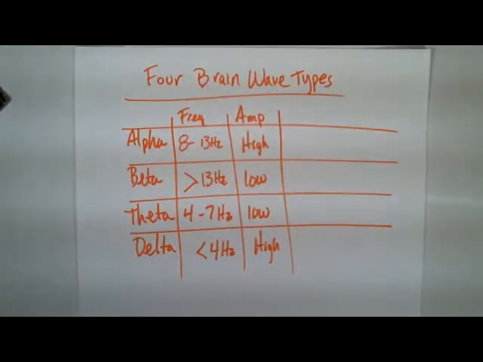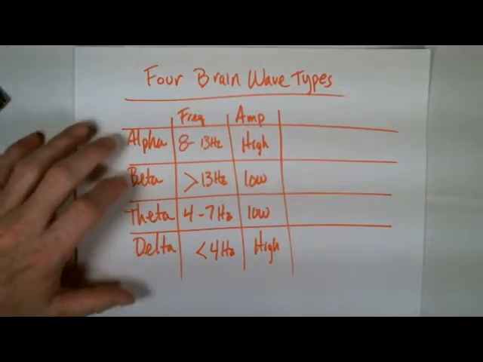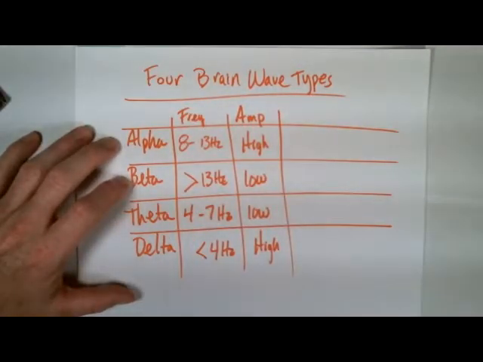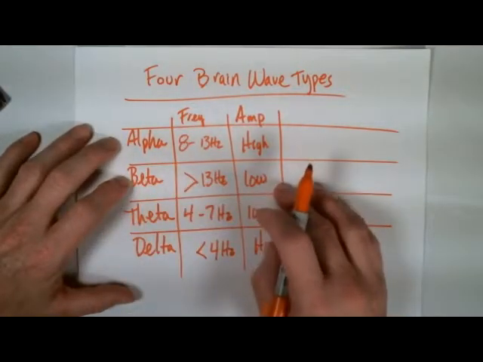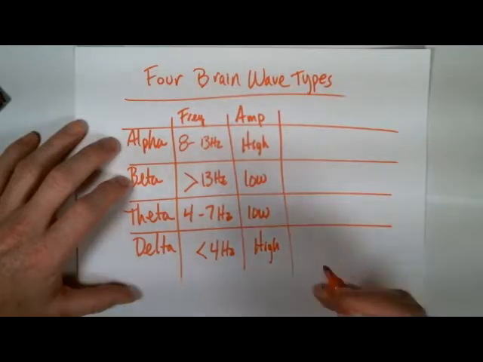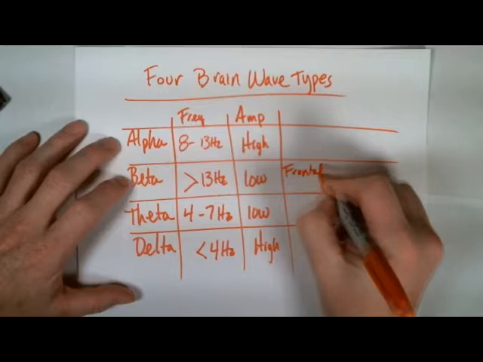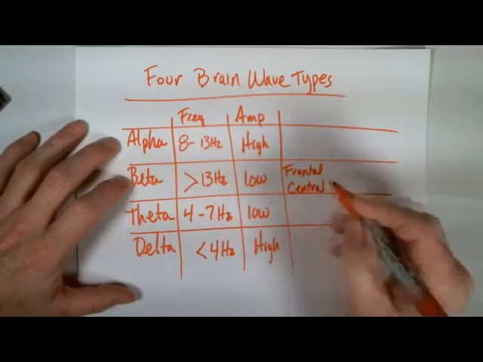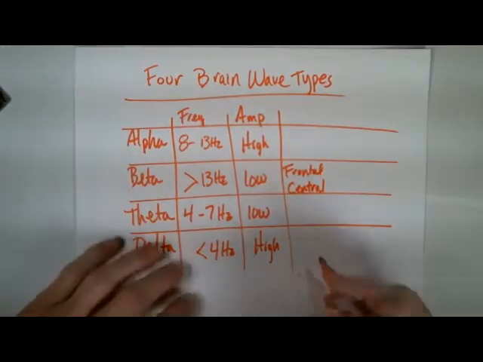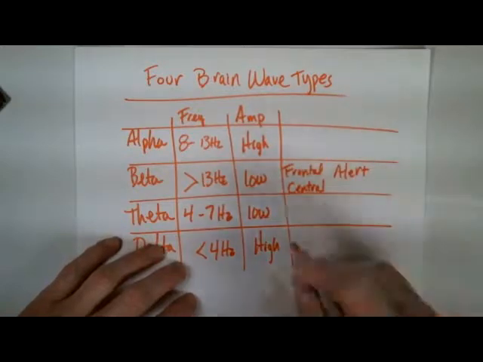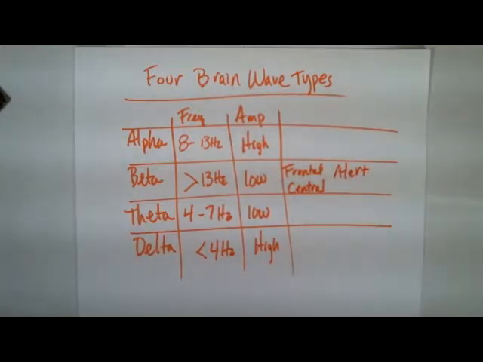Well, what does this mean? Or what does all this have to do with the state by which the brain is functioning? So let's walk through this. We're going to start with our highest frequency and work to the lowest frequency. Your beta waves typically are what you're going to see coming from the frontal or the central parts of the brain. And the individual here, their eyes are open, they're very alert, they're very attentive to what's going on around them. Lots of mental activity here.